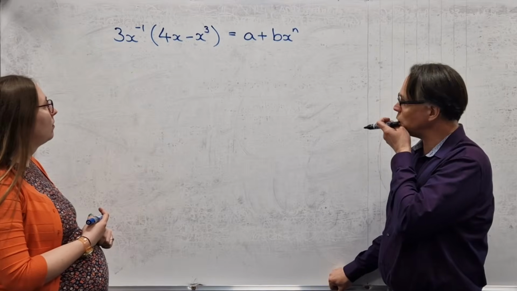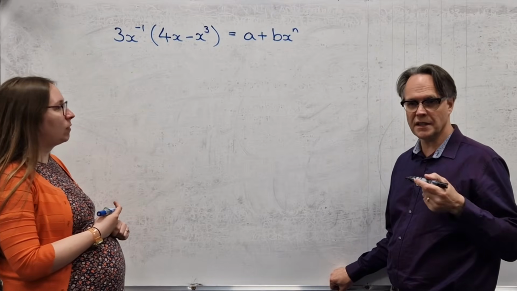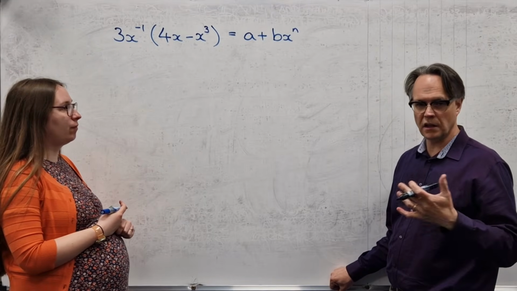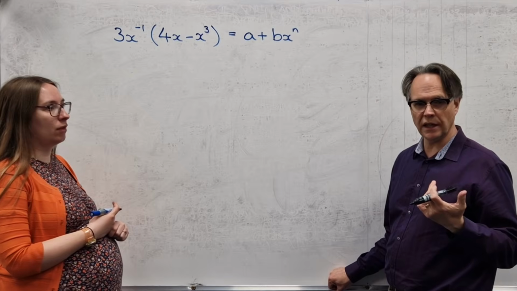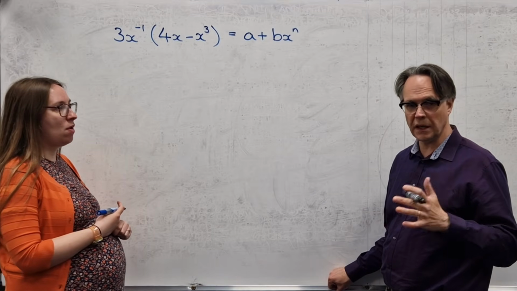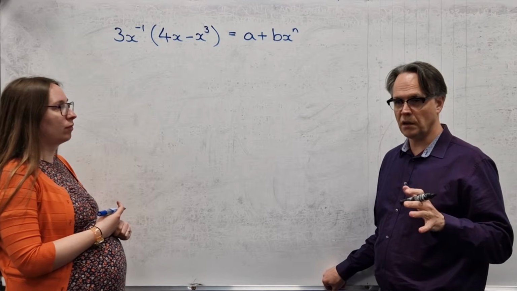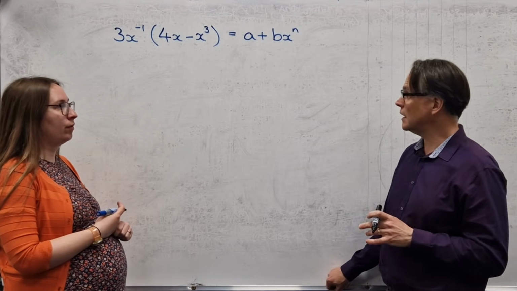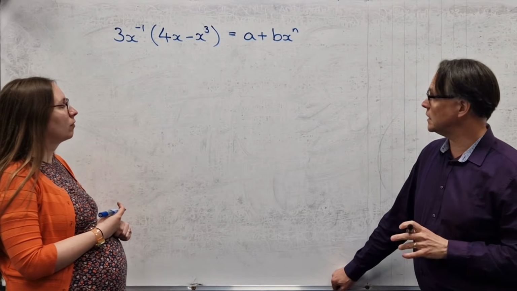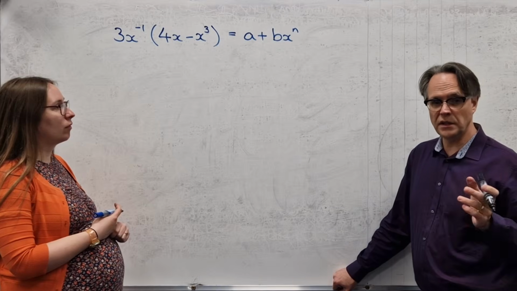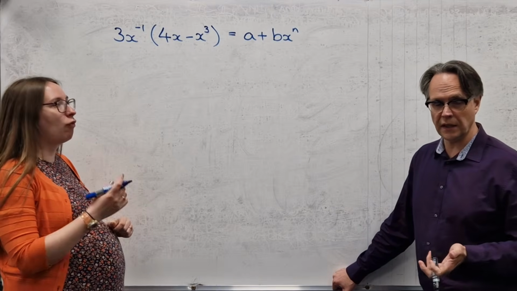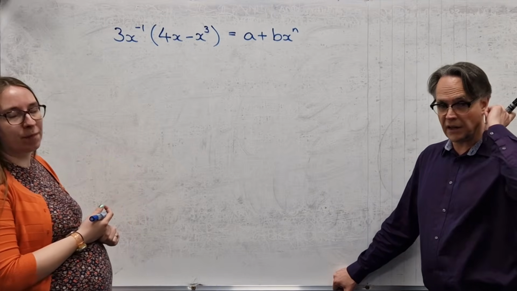If they say x can't be this or that, the best thing to do to begin with is just ignore it. Usually it's just to help you decide between two possible solutions at the very end.